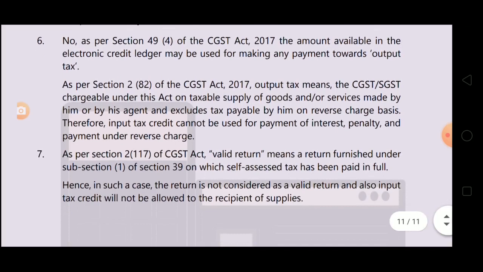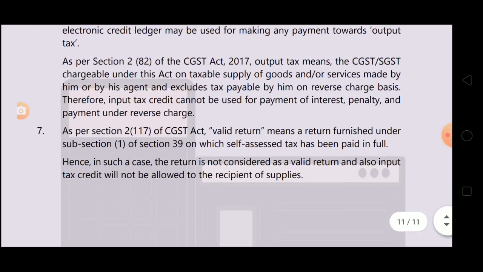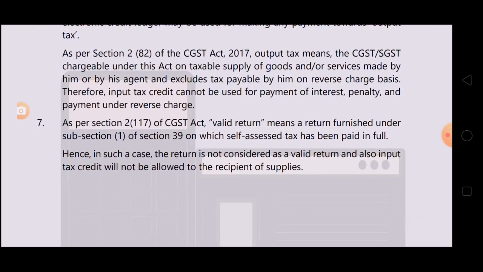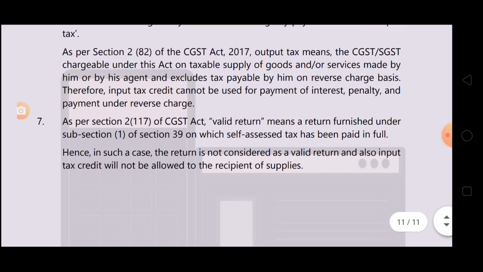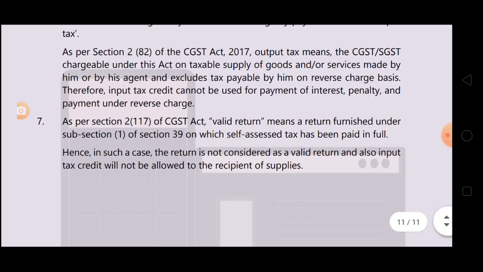As per section 2 subsection 82 of the CGST Act 2017, output tax means the CGST or SGST chargeable under this act on taxable supply of goods and or services made by him or by his agent, and excludes tax payable by him on reverse charge basis. Therefore, input tax credit cannot be used for payment of interest, penalty and payment under reverse charge. Okay.